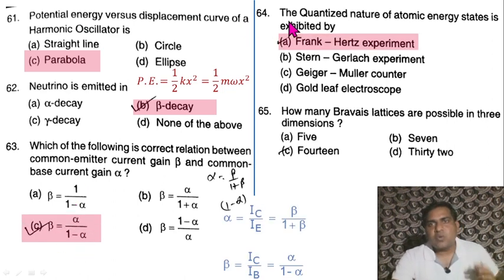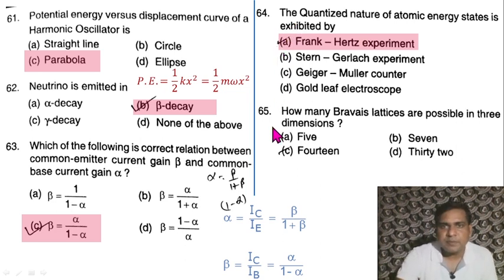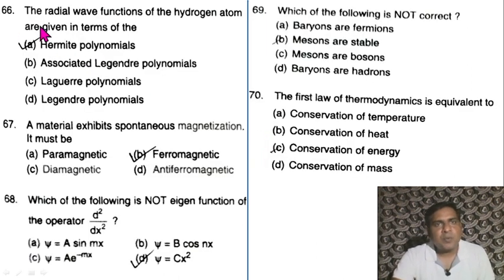Question 64. The quantized nature of atomic energy states is exhibited by the Frank-Hertz experiment. Question 65. How many Bravais lattices are possible in 3 dimensions? 14, 15. Question 66. The radial wave functions of the hydrogen atom are given in terms of the Laguerre polynomials. 67. A material exhibits spontaneous magnetization. It must be ferromagnetic.